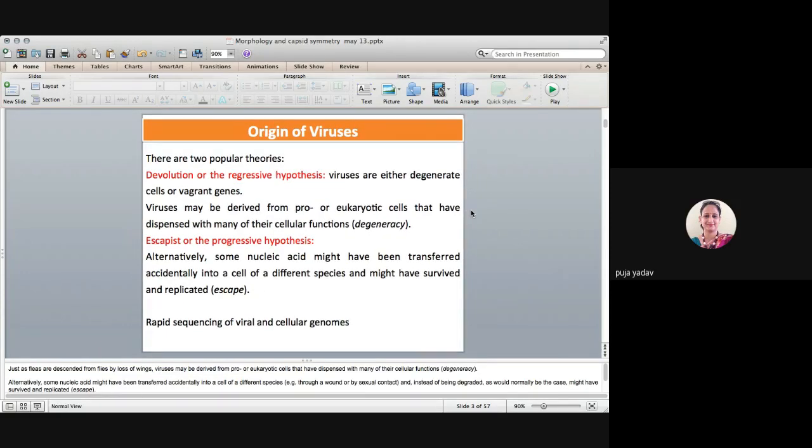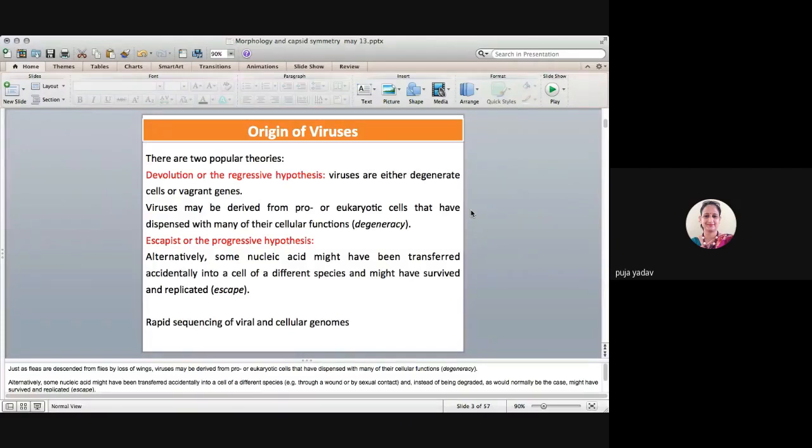The first theory is the regressive hypothesis. That means that before becoming a virus, they were actually either eukaryotic or prokaryotic cells. Later these eukaryotic or prokaryotic cells degenerated to become the viruses, just like fleas are descended from flies by the loss of the wings. So the viruses are degenerated or devolutionized from these eukaryotic or prokaryotic cells.